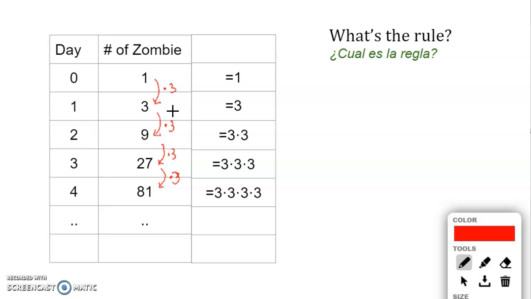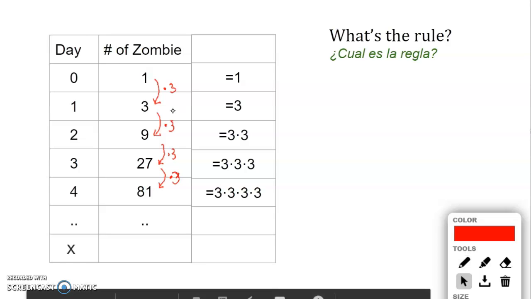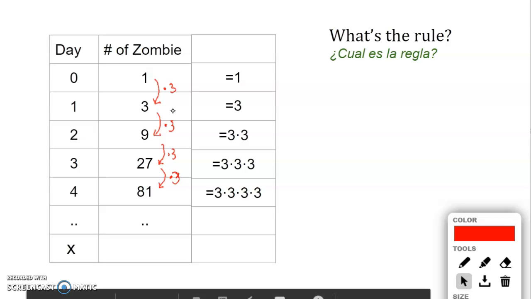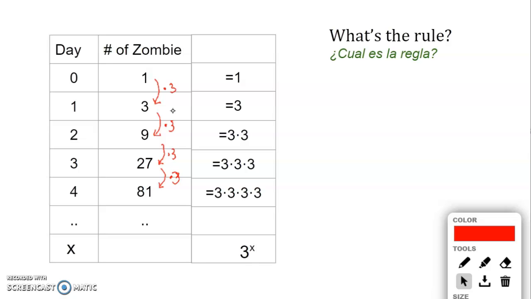So what do you think will be the rule? Well, if we're talking about day 0, we're talking about a variable, then look, 3 is being multiplied 4 times here, 3 is being multiplied 3 times here, 3 is being multiplied 2 times here. Okay? So in this case, 3 will be multiplied by itself x number of times when we're talking about day x. So the rule becomes the number of zombies.